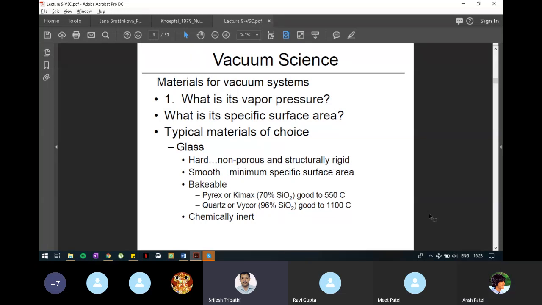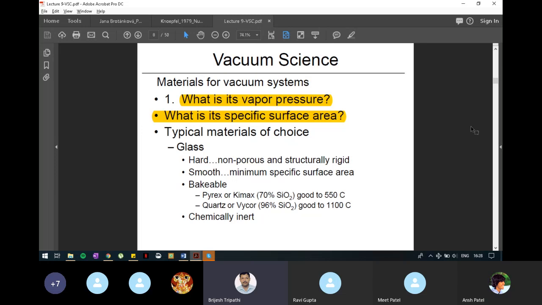So these are two basic questions which must be asked when we are selecting a material for a vacuum system. Other than these two questions, there are many more questions related to its strength, its temperature requirement, at what temperature it melts, and at what temperature it has higher vapor pressure. Like one of the components was gone from brass at 100 degrees Celsius. So there are many more questions, but these two are basic questions.